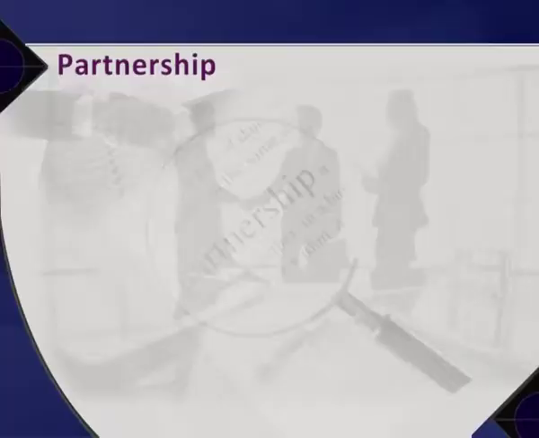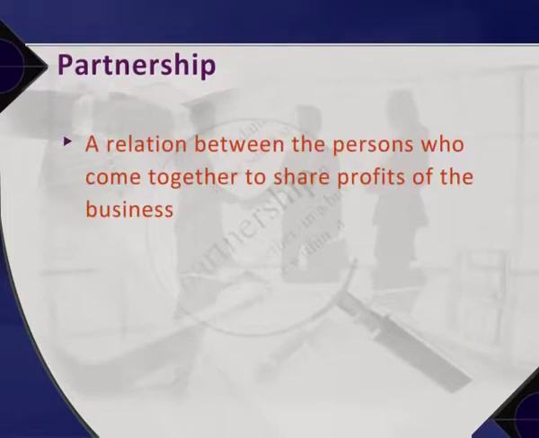Dissolution of partnership firms. Legal position. A partnership firm is a business organization where two or more persons collectively form a partnership with one another. Here, partnership is a relation between the persons who come together to share profits of the business. The business may be carried on by all partners or any one partner on behalf of other partners. A partnership firm, like any other business organization, can either grow or perish.